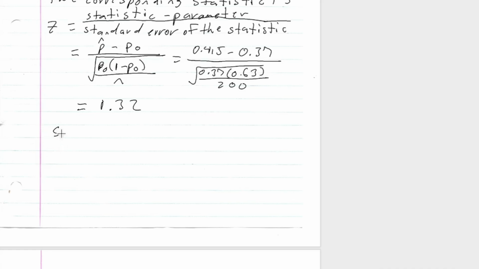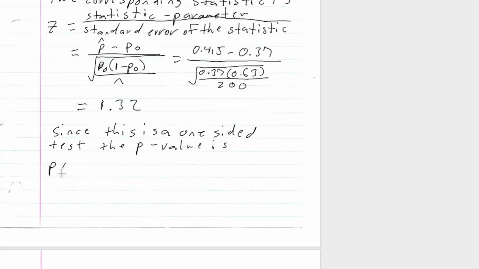So since this is a one-sided test, the p-value is going to be the probability that z is bigger than 1.32, which of course is the same thing as 1 minus the probability that z is less than or equal to 1.32.